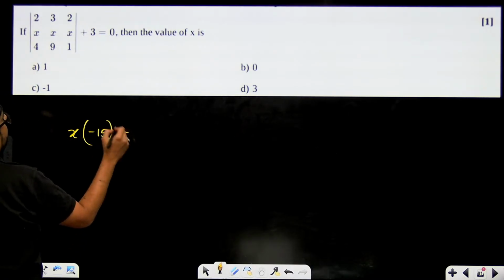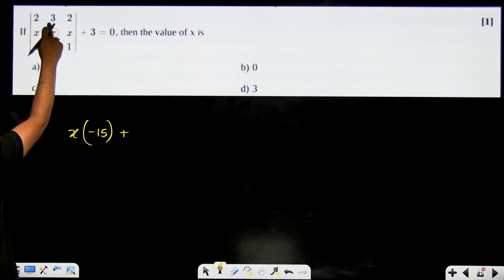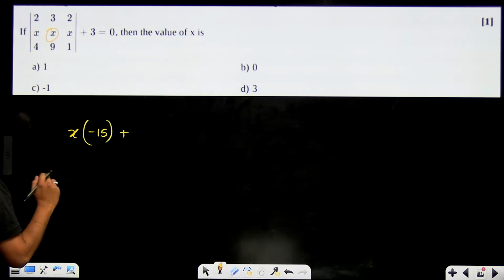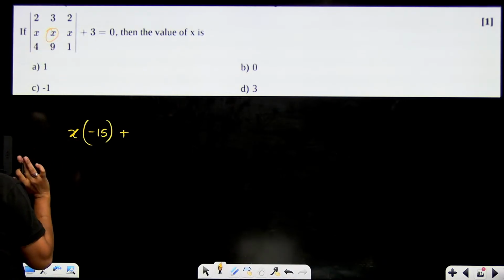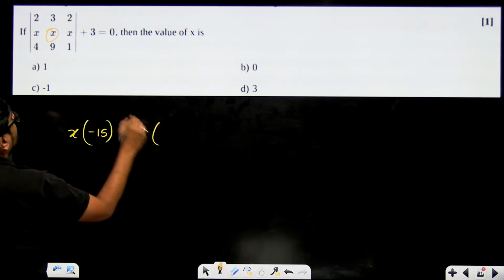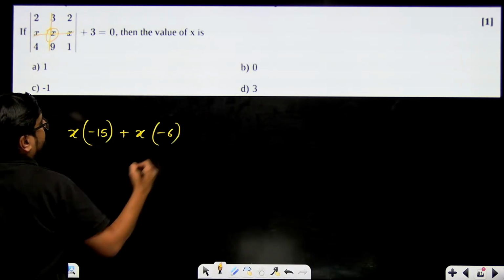Plus or minus, second position. What is the position over here? This is second row and second column, so 2 plus 2, power 4, so plus will come. Plus x multiplied with, hide this and this, so 2 minus 8, so minus 6.